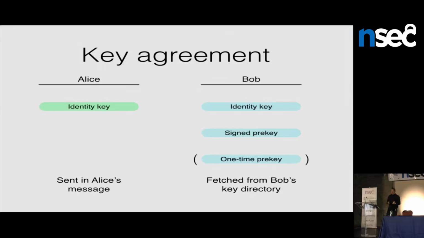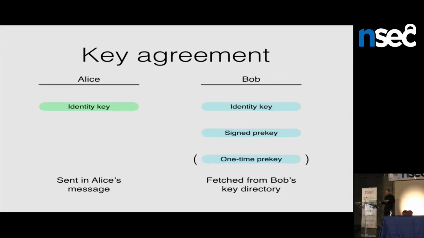We don't have to do public key encryption. We get a better operation, which is Diffie-Hellman, or elliptic curve Diffie-Hellman. What Diffie-Hellman key agreement lets you do is let 2 parties with a key pair, a private and public key, look at each other's public key, and only by seeing it, they can calculate a shared secret that's only known to those 2 parties, and they don't have to send any other data to do that. So that's really nice, and we can use that in this sort of system.